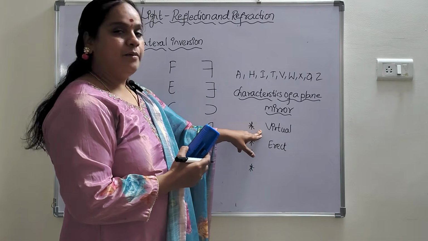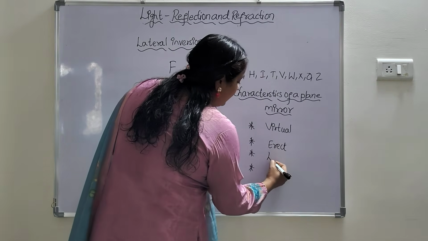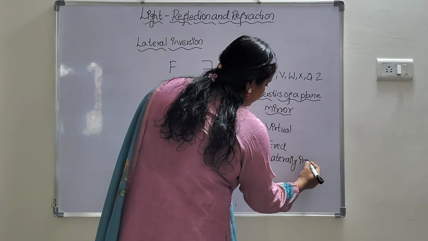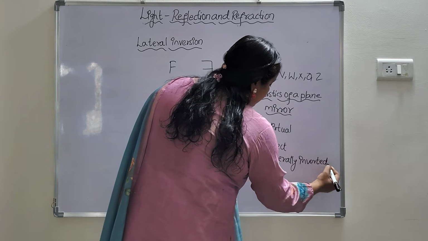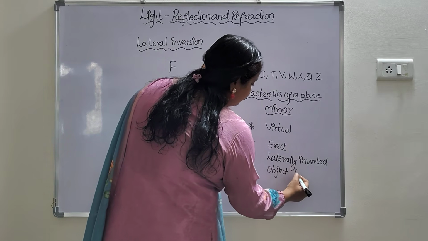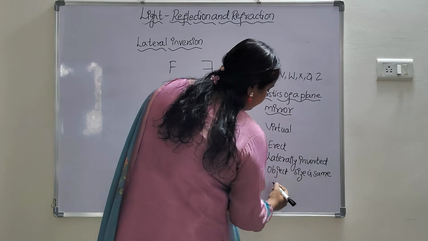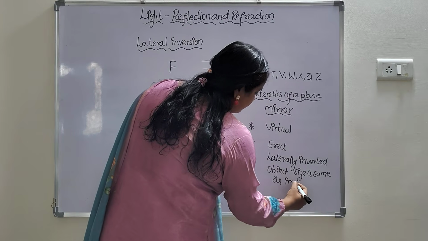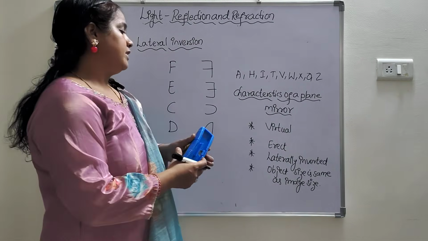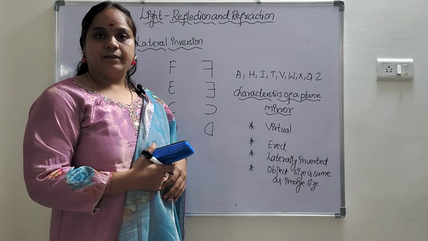The image formed by a plane mirror is virtual, erect, and laterally inverted. The object size is the same as the image size. So these are the characteristics of a plane mirror.